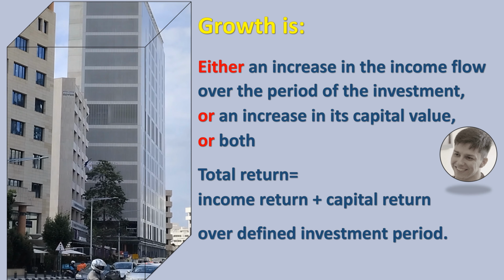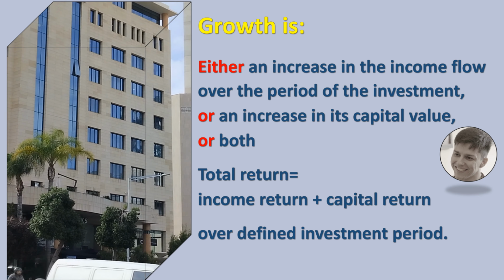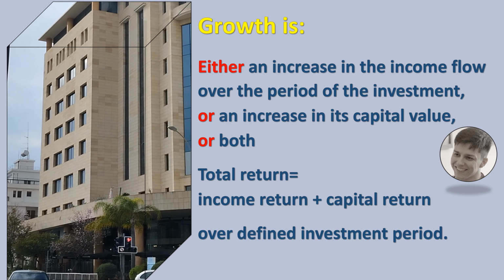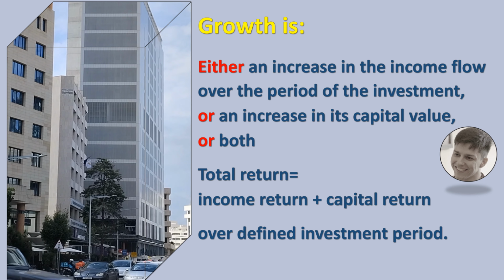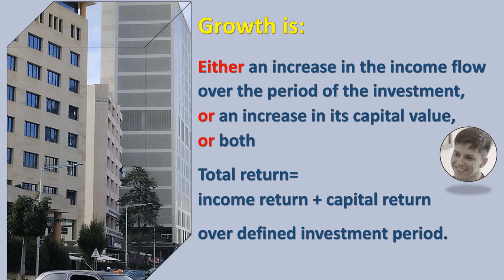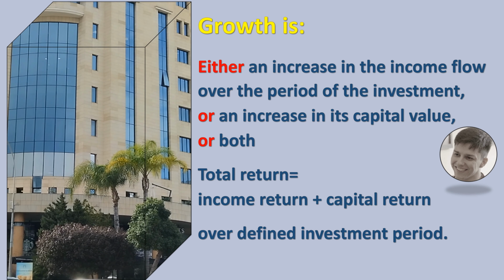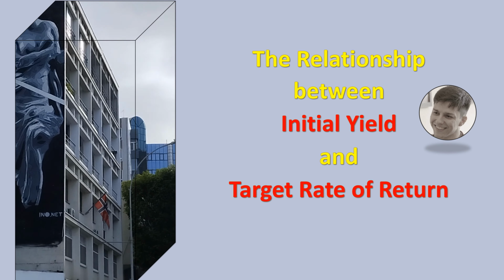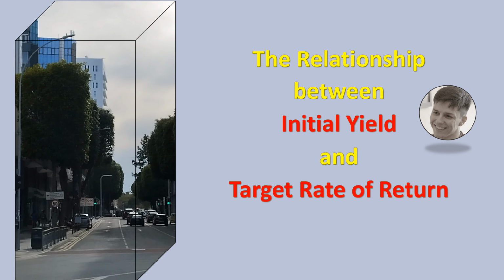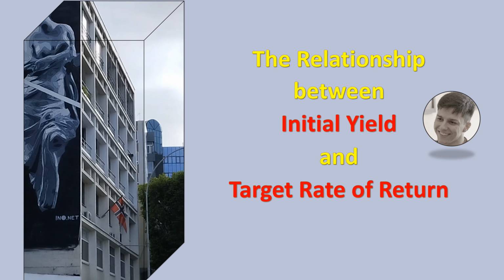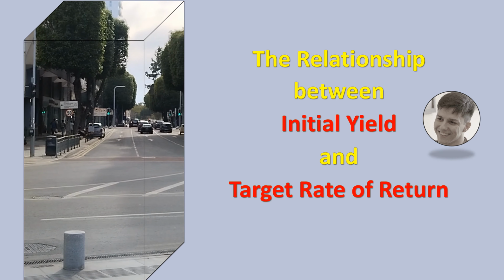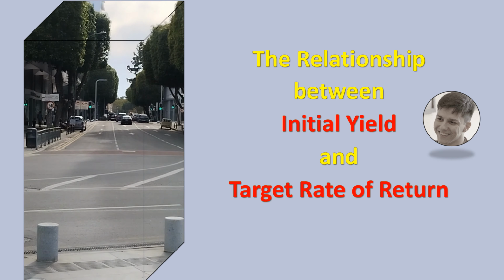So, the growth may either be in the form of an increase in the income flow over the period of the investment, or an increase in its capital value, or both, and this would be viewed as the total return, income return plus capital return over a defined investment period. The relationship between the initial yield and the target rate of return: in order to understand it, we compare them excluding the impact of inflation and real growth.